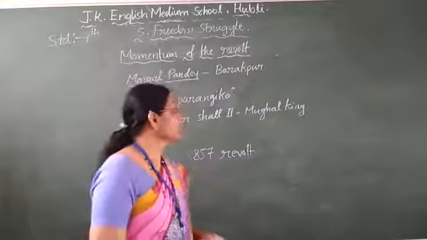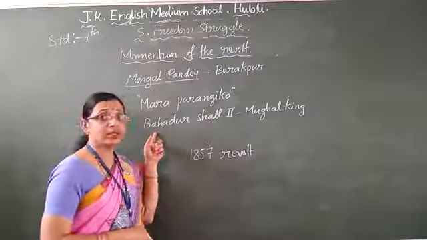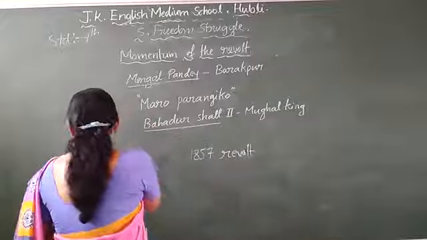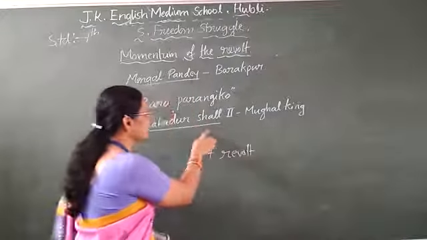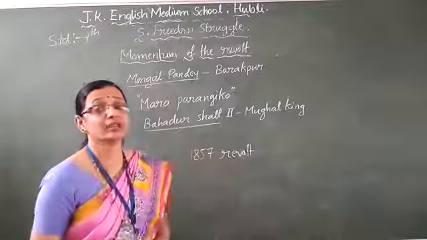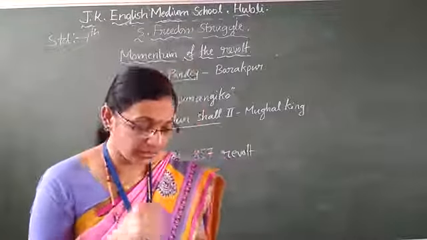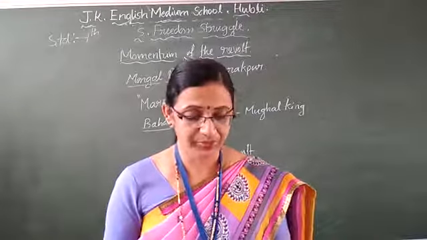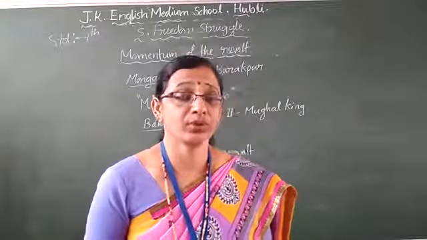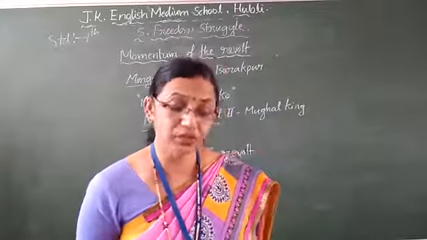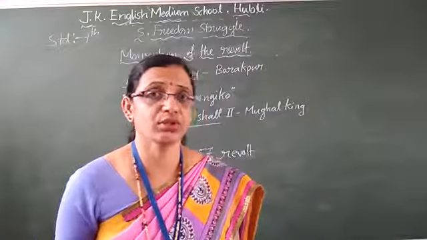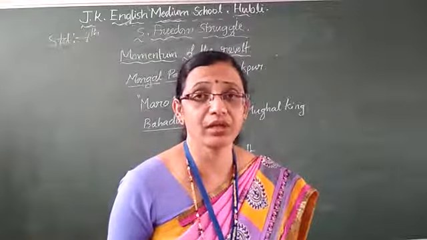And Indians, at the same time, declared the king of India, that is Bahadur Shah II. He is a Mughal king, children. Bahadur Shah II was very aged and in a critical condition, but Indians declared him as Badshah, as a king of India. That is one more special thing in this revolt. Then, in a short time, it spread throughout North India. Throughout North India this revolt was very strong, and it spread to South India also, but it was very strong in North India.